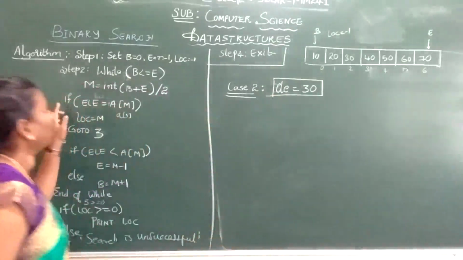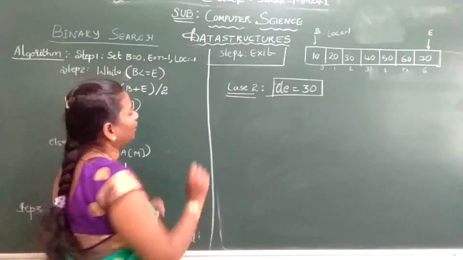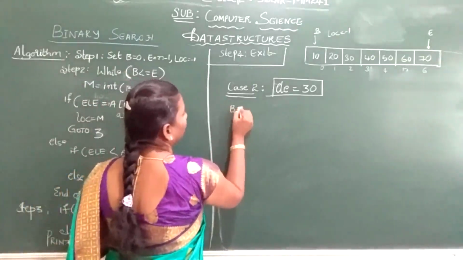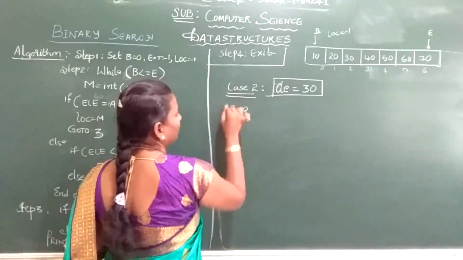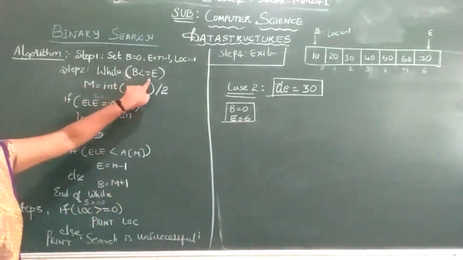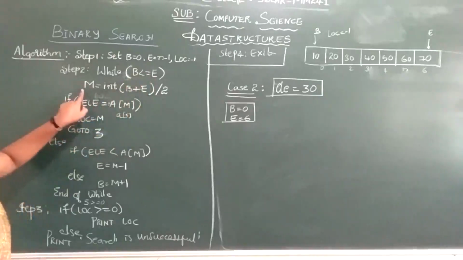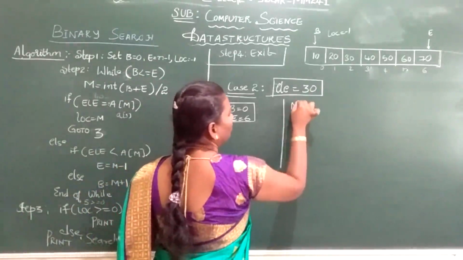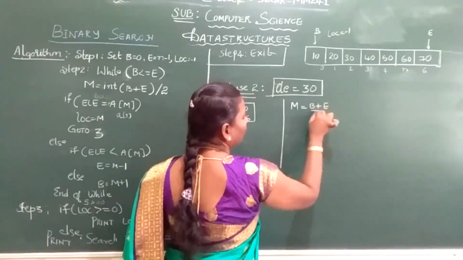Now what do we have to do? Again the same thing. Beginning is 0, your ending is n minus 1, that is 7 minus 1, 6. Now is 0 less than or equal to 6? Yes, 0 is less than or equal to 6. So what will I do? I will calculate my mid. Mid is equal to beginning plus ending divided by 2.